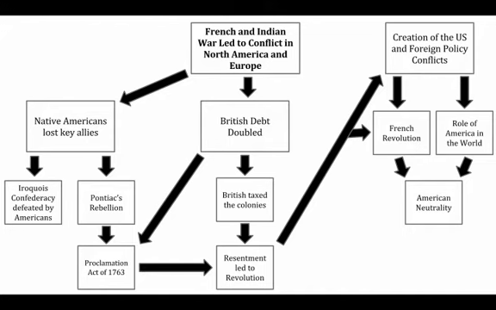Obviously, the biggie and where we're going to hang out the most today is the French Indian War led to essentially the British taxing the colonies, which led to resentment, which led to violence, which eventually led to independence. Okay, and then once the United States is indeed independent, we come into more conflict with Europe, pretty much because the French Revolution is going on. So the French Indian War is the thing that starts the whole dominoes falling here. So that'll be our focus for today.